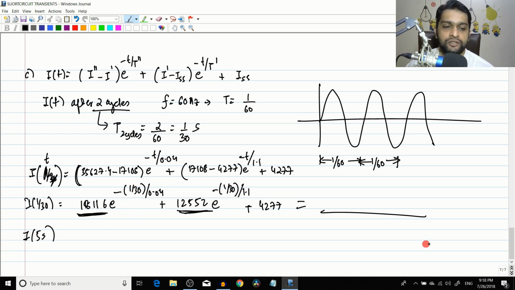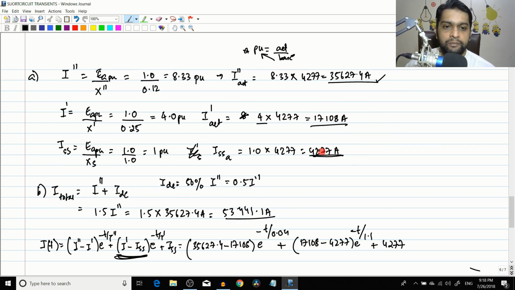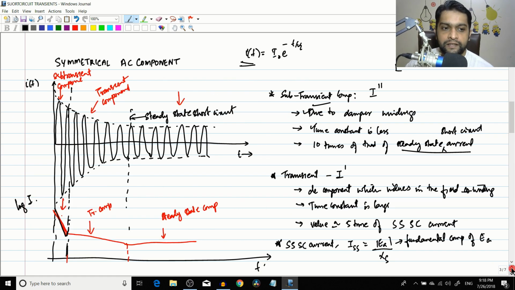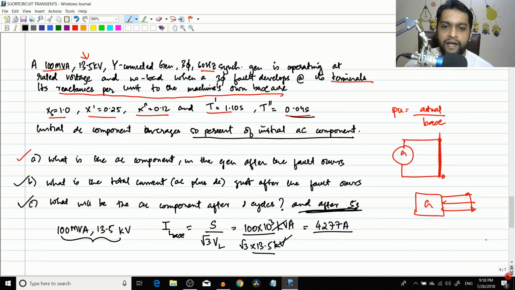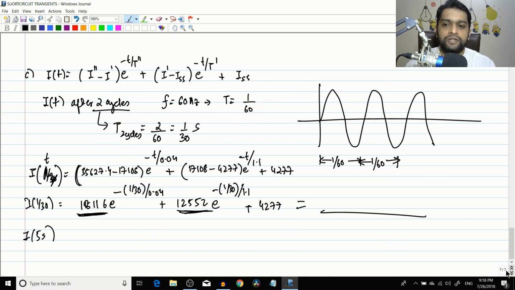So that value will be very close to this value 4277, because this is the steady state short circuit current, and 5 seconds is a large enough time for the subtransient component to decay and the transient component to decay, and finally reach its steady state value. So if you find that value, you will find that it is very close to the steady state short circuit current. Okay, so this was a simple numerical to understand this concept of short circuit transients.